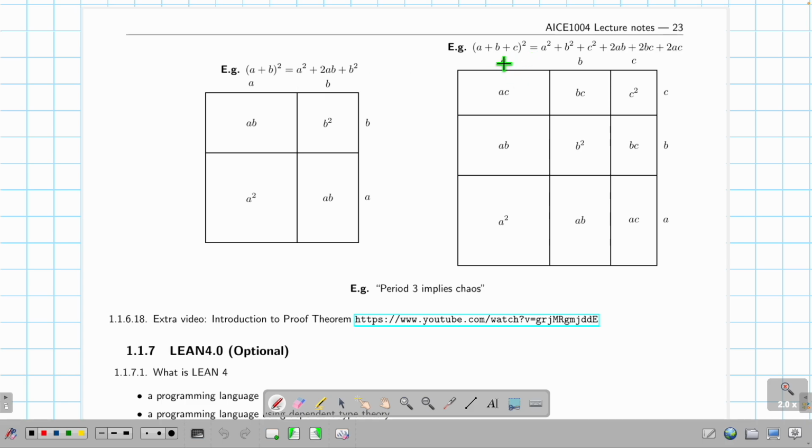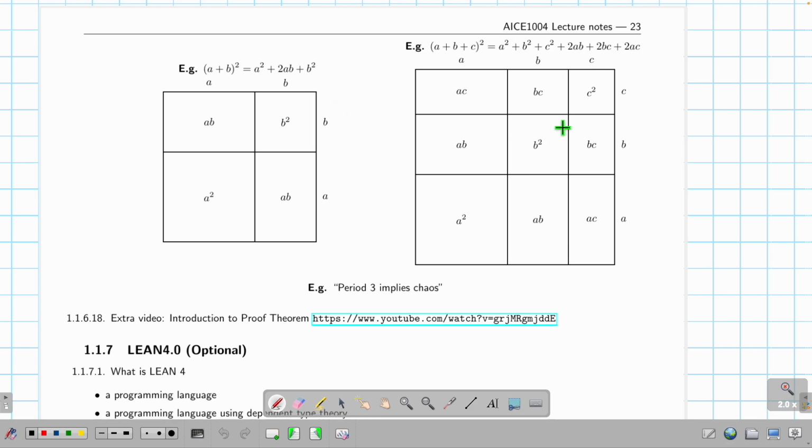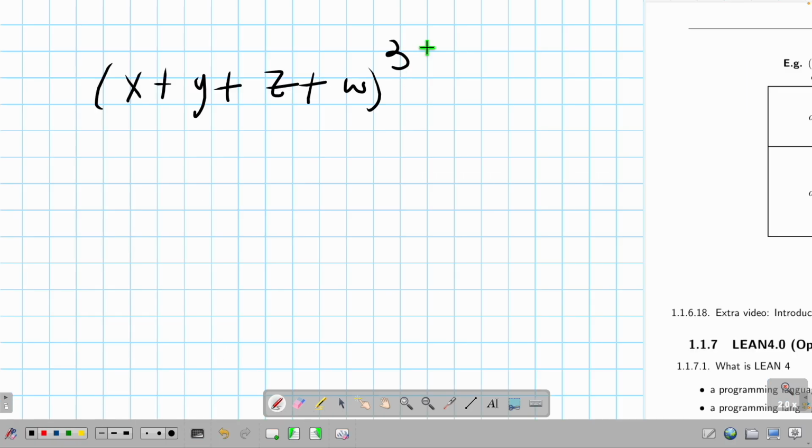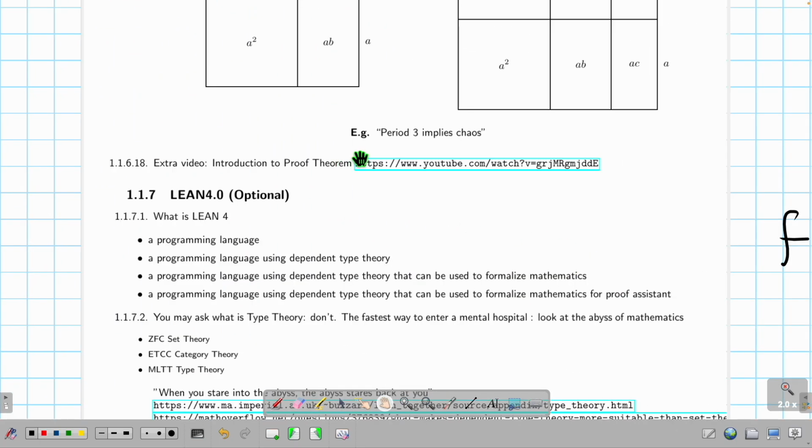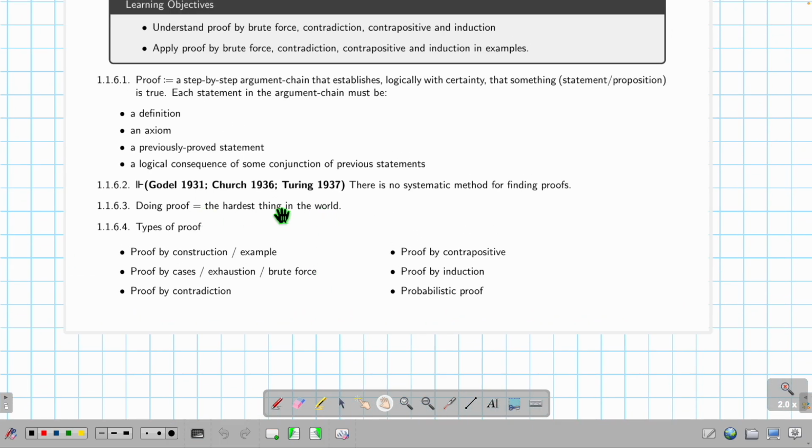What about three terms? You just draw a, b, and c. Now you have this thing. So what does it mean? It means sometimes if you draw a picture, you understand what's going on. Suppose, how do you expand this? Then you draw a 3D cube, and this 3D cube has x, y, z, and w. But power 3 means 3D. Then you have a bunch of cubes here. Okay, I don't draw it. And you count all of them. It gives you the expansion of (x+y+z+w) to the power 3. So this is proved by what? Geometry.